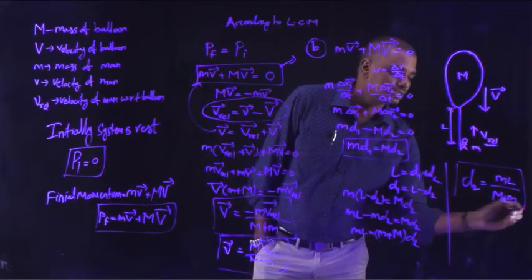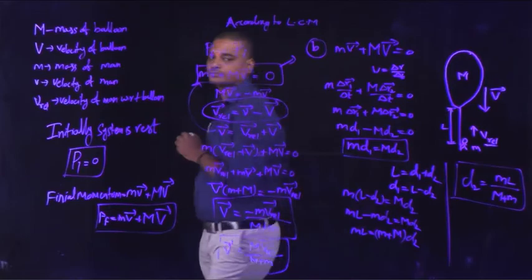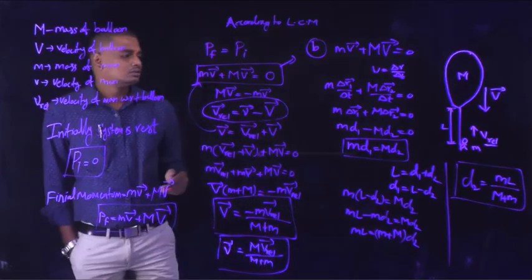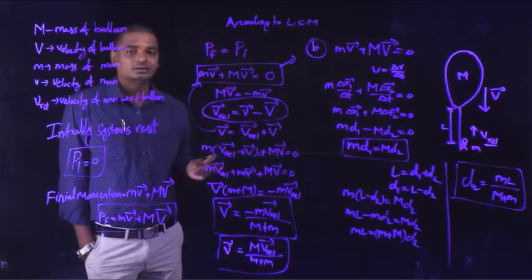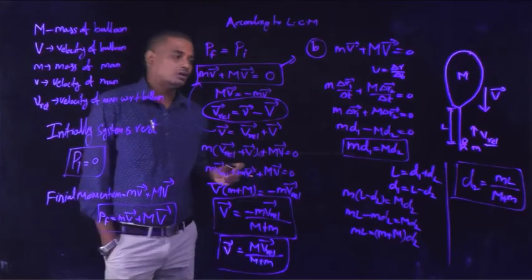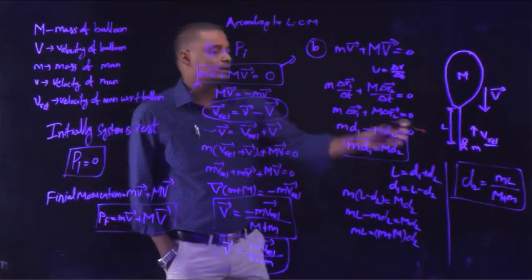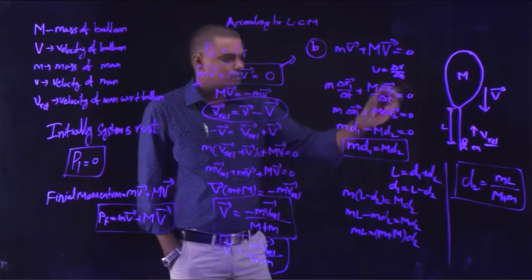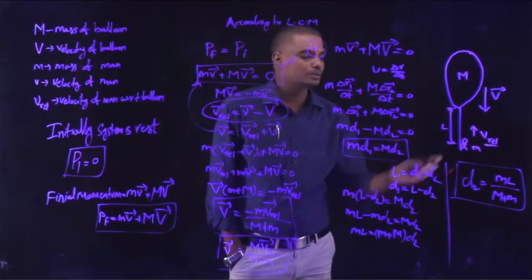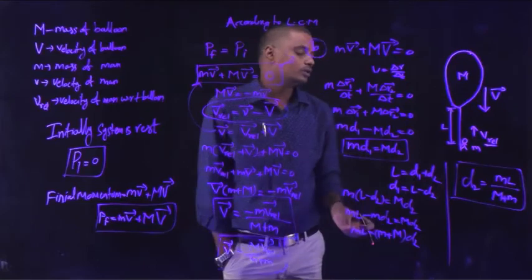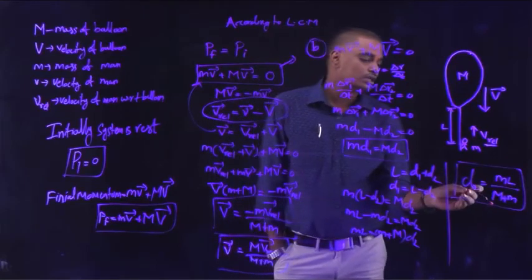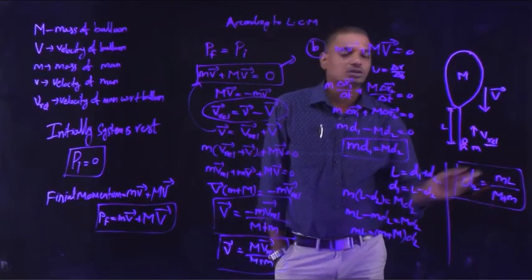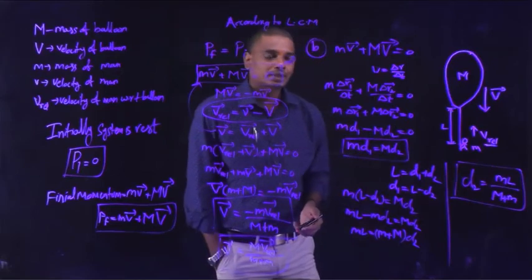So it is the displacement through which the balloon is descended downwards. As the person moves upwards to a distance of L with respect to the balloon, L is the displacement with respect to the balloon. As the person moves upwards, the balloon is descended through a distance of d2 is equal to m into L by capital M plus small m.